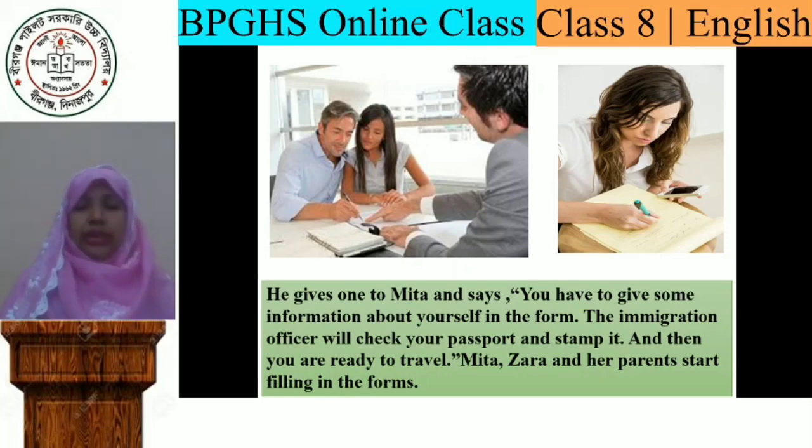After completing the form, the immigration officer will check it, and if he finds everything okay, he will stamp it and give permission to board the plane.